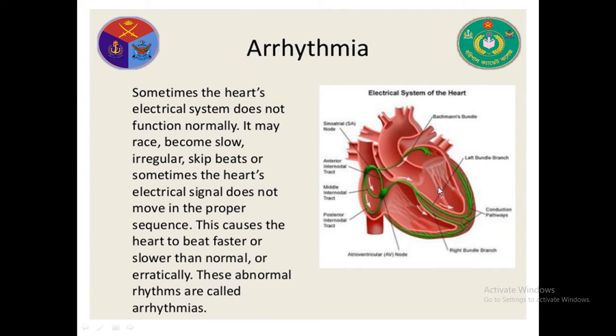Then the heart muscle contracts and the heart pumps blood throughout the body. And if this SA node does not create the electrical signal properly, then the heart muscle cannot contract smoothly. Then this disease is called arrhythmia.